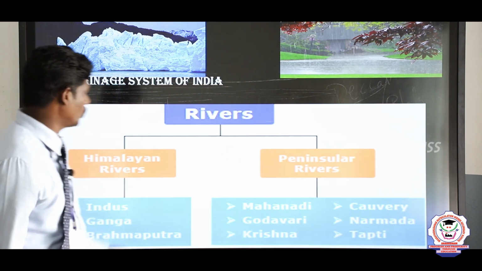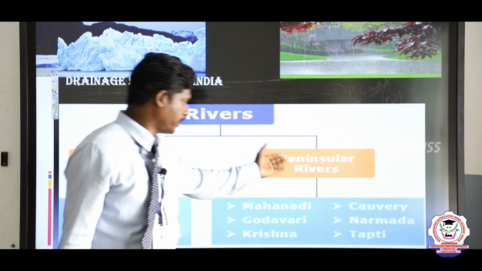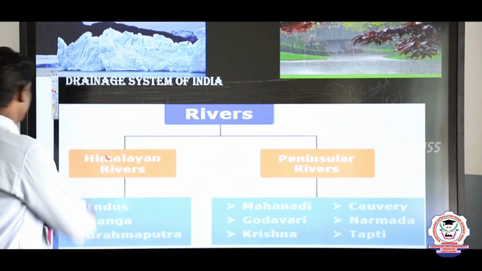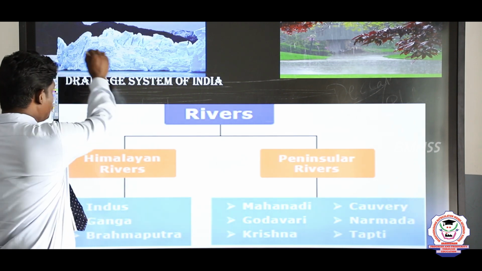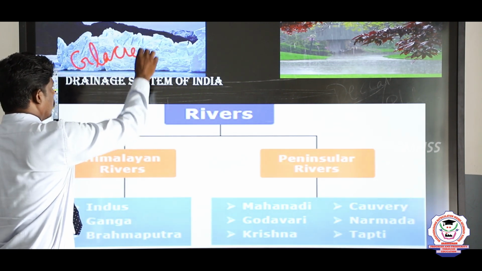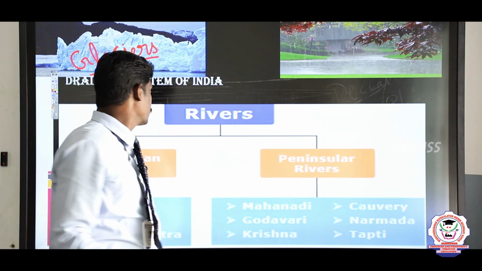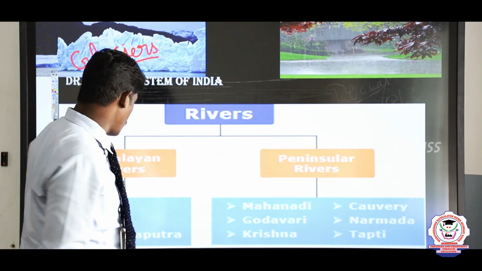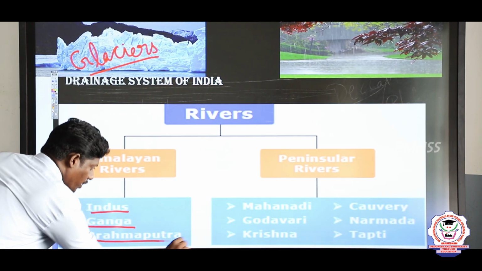So two types of river system in India. First one is the Himalayan river and another one is the peninsular river. The special thing about Himalayan rivers is glaciers. Glaciers are the source of the Himalayan rivers, namely Indus, Ganga, Brahmaputra.